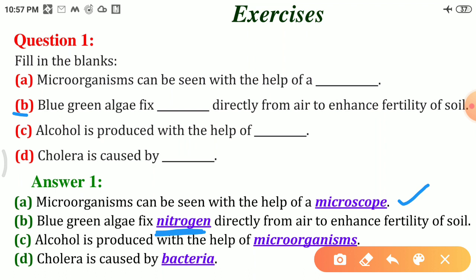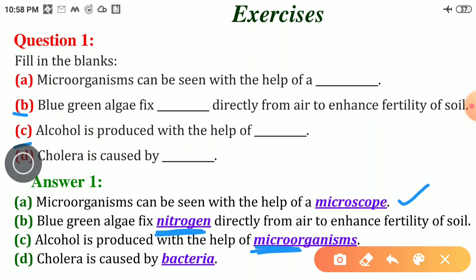Then C. Alcohol is produced with the help of blank. We have studied that sugar can be converted into alcohol by yeast. This process of conversion of sugar into alcohol is known as fermentation, and yeast is a microorganism. So here in the blank we will write microorganism. Alcohol is produced with the help of microorganisms.